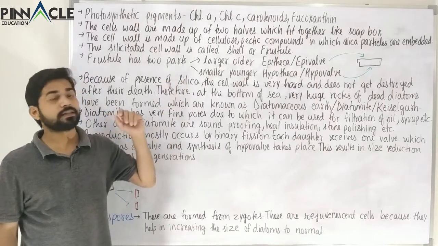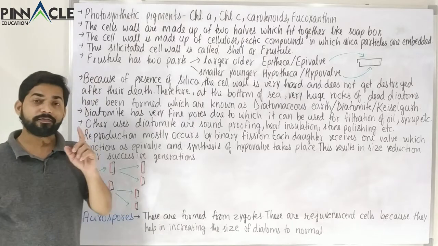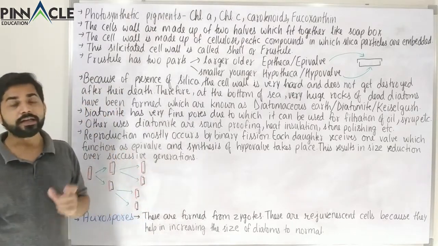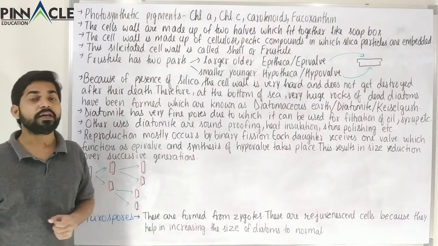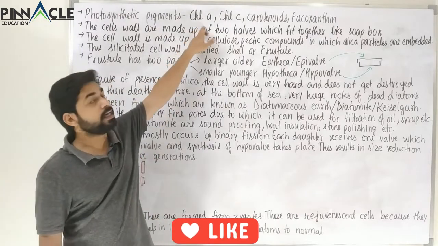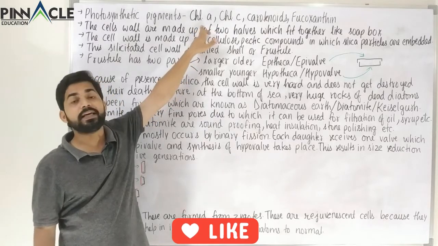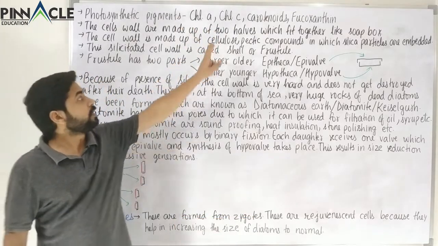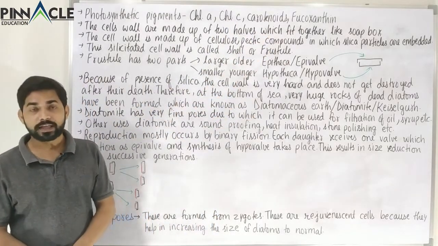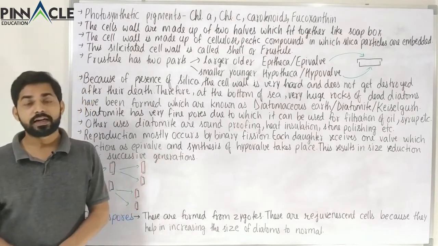This fucoxanthin will again come in the category of brown alga, and we will study brown alga in the kingdom Plantae. These are the photosynthetic pigments, and most important is chlorophyll A. In short, chlorophyll is written as CHL. This chlorophyll A is the most important pigment, and thereafter chlorophyll C, and then carotenoids and the fucoxanthins. These are the photosynthetic pigments present in the chrysophytes.